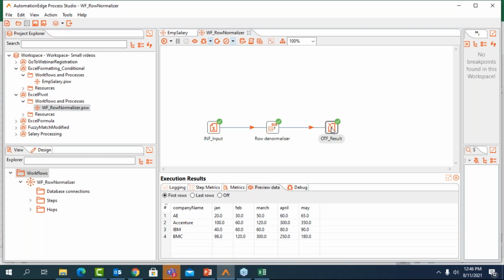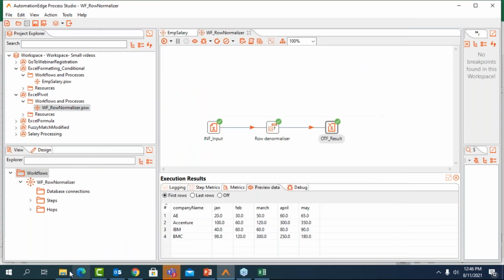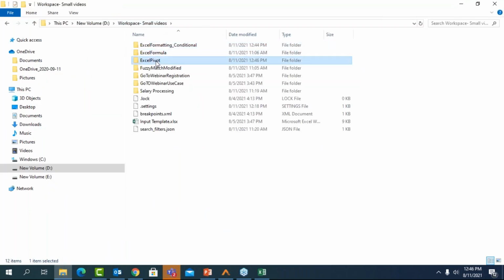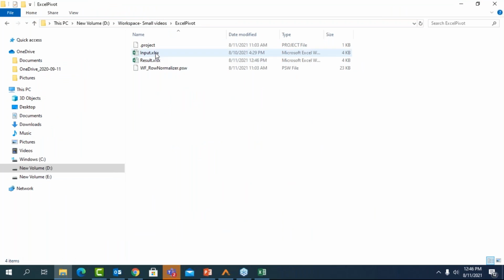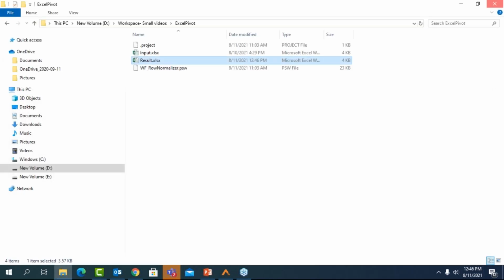I also have a file specified in this location as result. I will also go ahead and show that file to you. In the folder that I have for pivot, I have this final output file as result, which is generated right now. And you can see this is the output that you get, which you can simply achieve in the AE platform with the row denormalizer plugin. Let's look at another workflow.